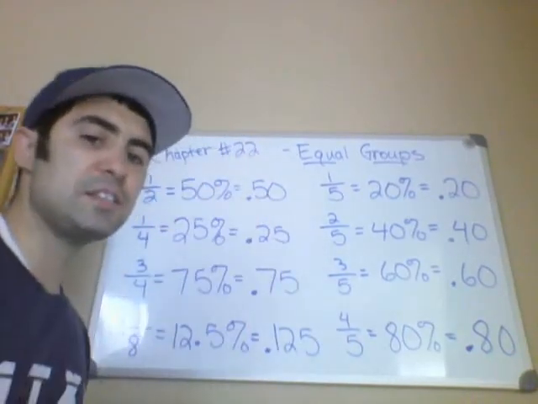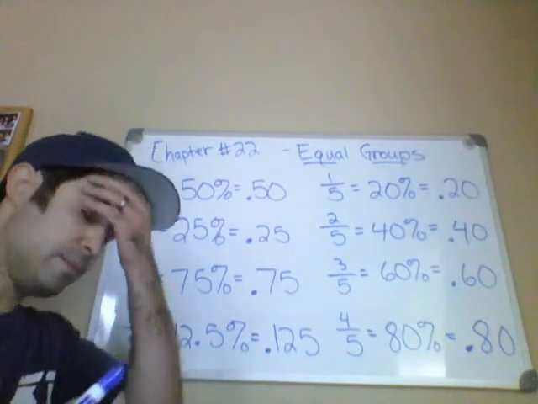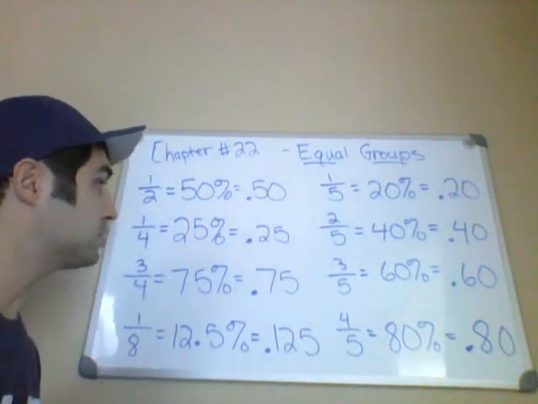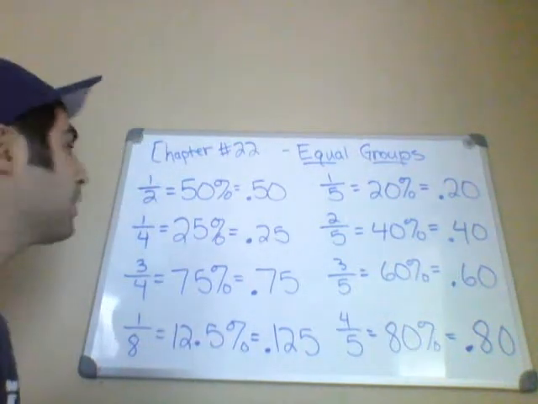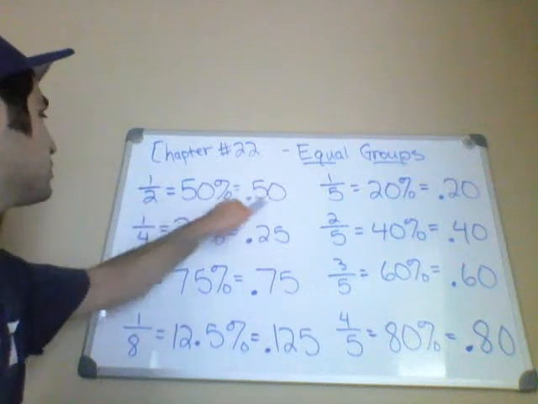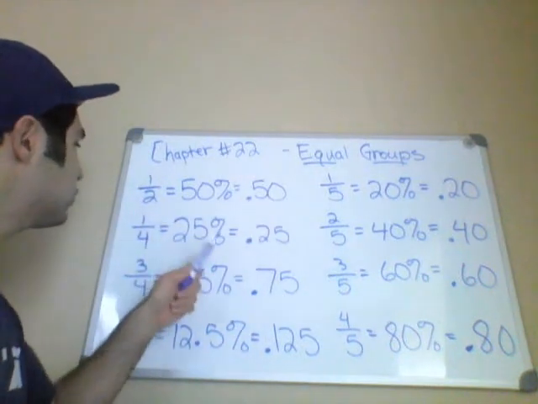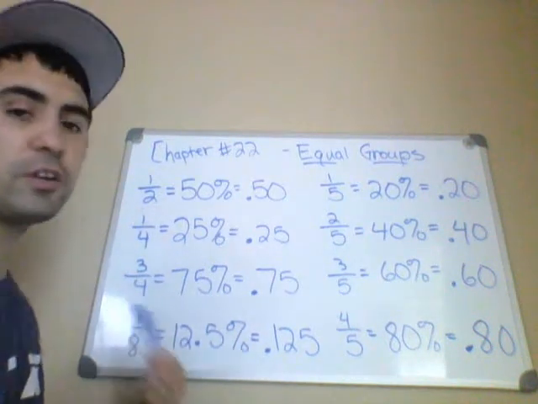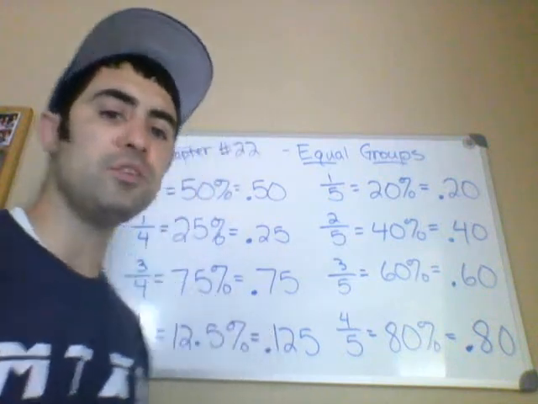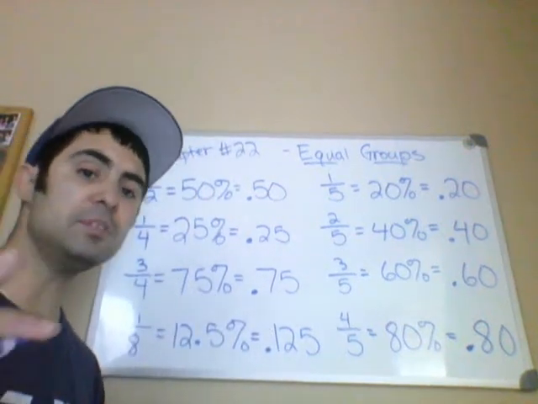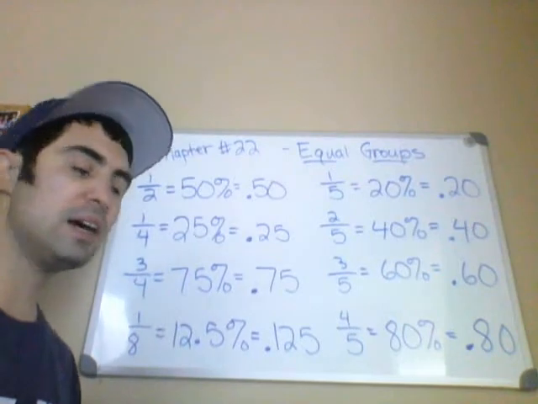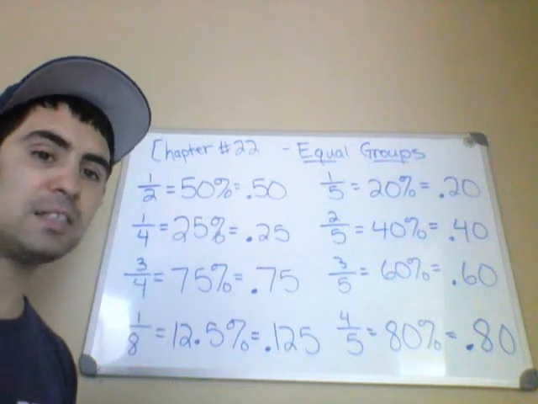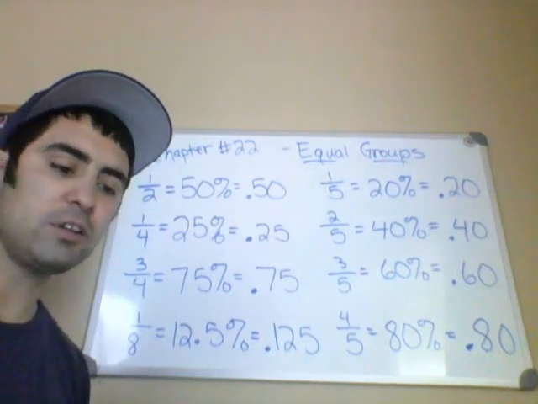Alright, here's some common fractions that you guys should memorize. There are more common fractions that we'll go over later, but for today I'm just going to do this for the sake of space since I'm at home and I have a small whiteboard. 1/2, 50%, 0.50. 1/4, 25%, 0.25. 3/4, 75%, 0.75. So on and so forth. You probably don't need me to read them to you, but if you want to study them, just pause the video and then go ahead and look through all these, study them, memorize them. You guys need to know these, and then restart the video.